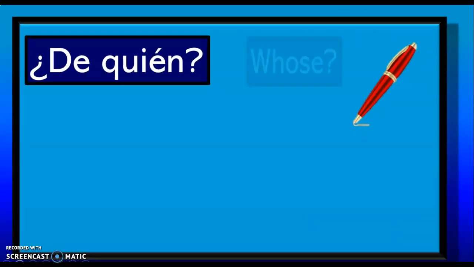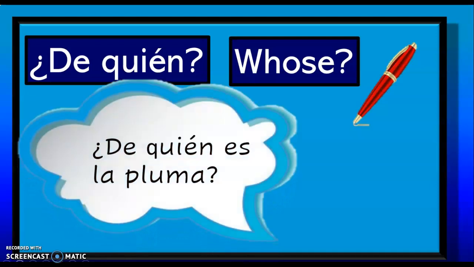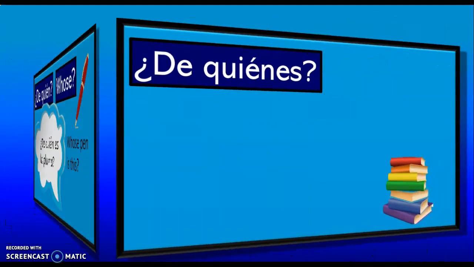¿De quién? is another question phrase. In Spanish, it's literally of whom. In English, we would say whose. So you could ask the question, ¿De quién es la pluma? Of whom is the pen, or whose pen is this?